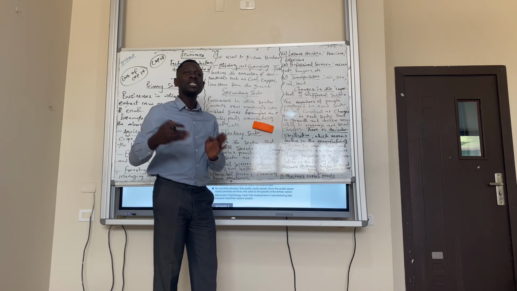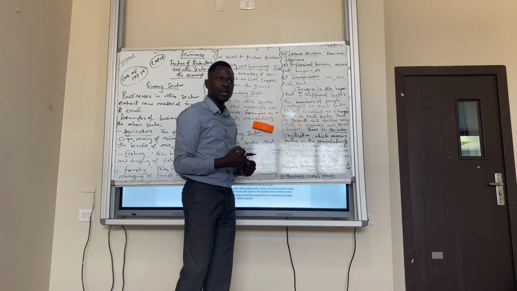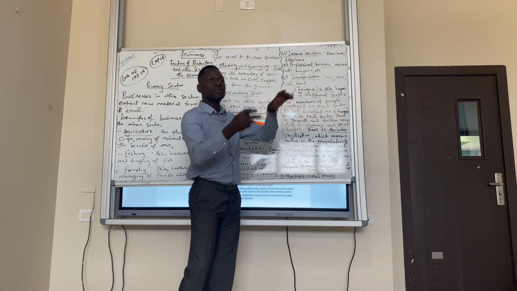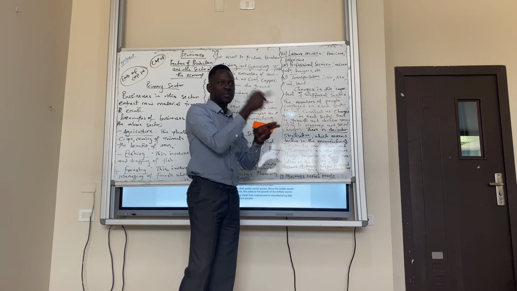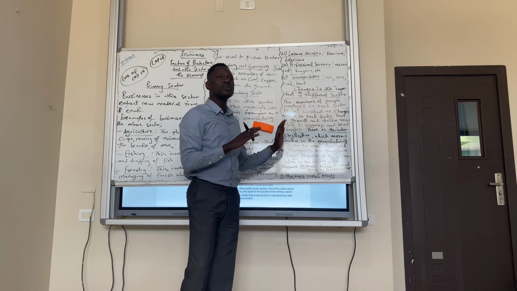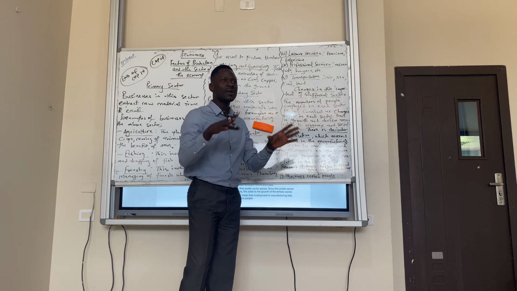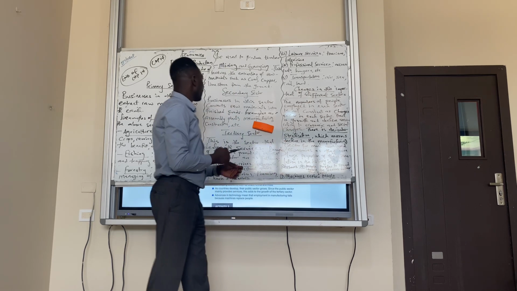An example is also British Petroleum, which extracts oil before it's converted. So British Petroleum involves the primary sector, secondary sector, and the tertiary sector. But we're still talking about the primary sector, which involves extraction from whatever is natural. I think it's clear. Is it clear?